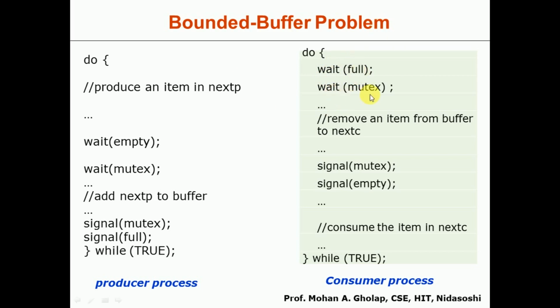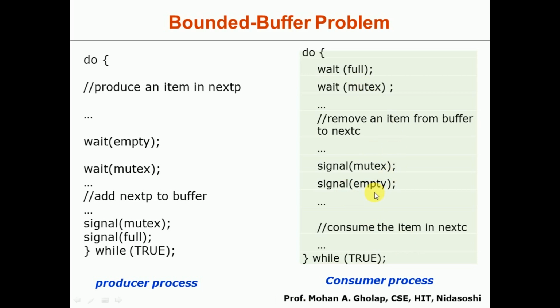Again, to ensure the mutual exclusion, it will call wait of mutex. When this wait of mutex is also successful, there is data available in the buffer and it is the only process executing, so it will remove an item from the corresponding buffer. Once it removes the item from the corresponding buffer, its task is over. To notify that, it calls signal of mutex to indicate I have completed my execution and other processes can take up. After that, signal of empty to indicate the corresponding buffer's data is consumed and now the buffer is empty.